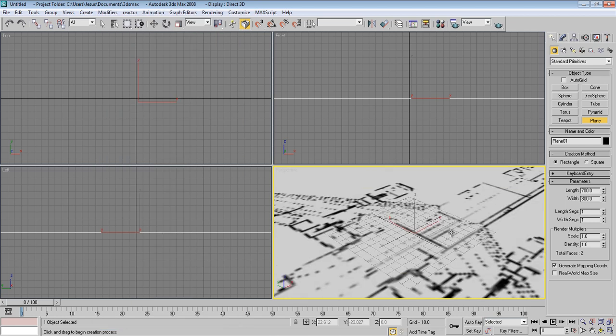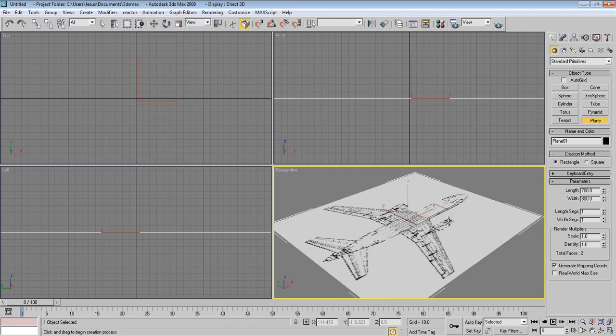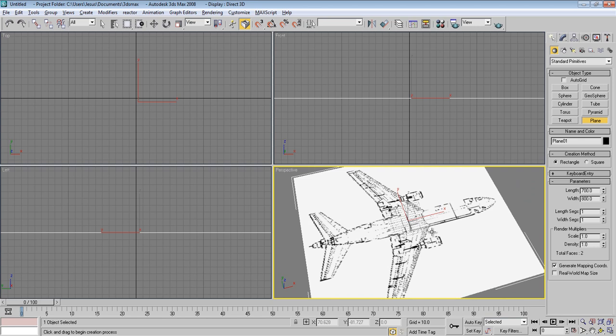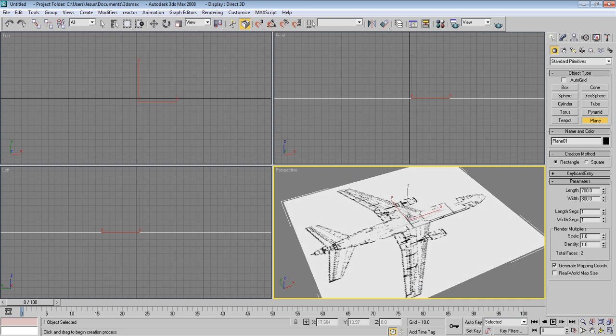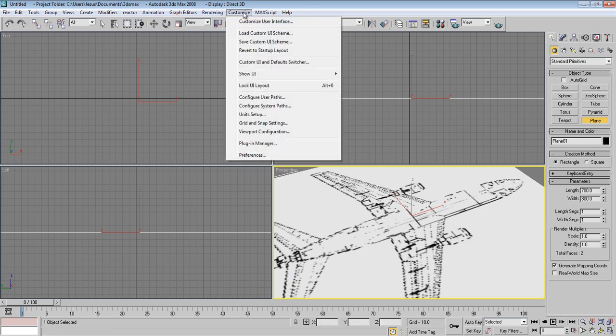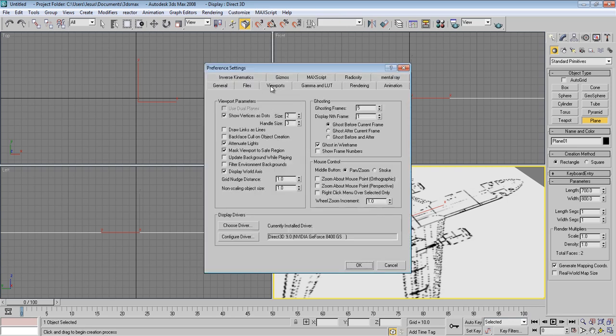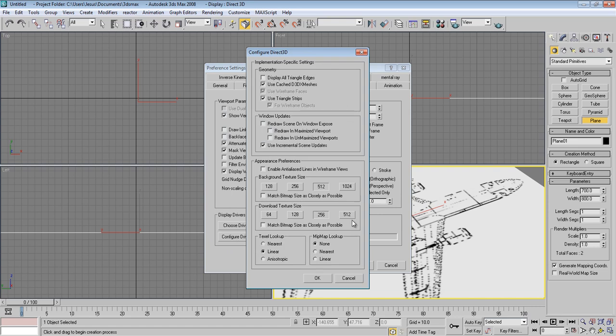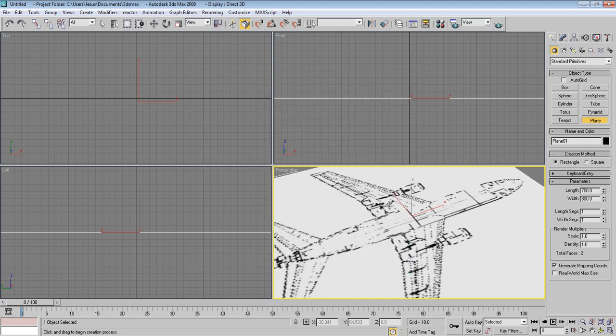So here we have our plane, and it looks really cute, but it looks ugly. And why is this happening? The solution is really simple. Just go to customize and go to preferences, viewports, configure driver, and make sure these two are set to the maximum. Press OK and press OK, and now we will have to close and open 3ds Max from the beginning.